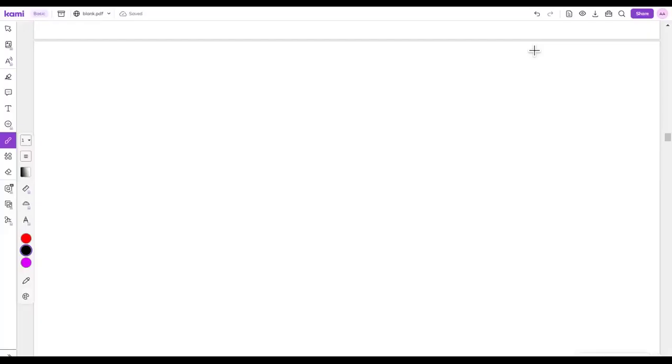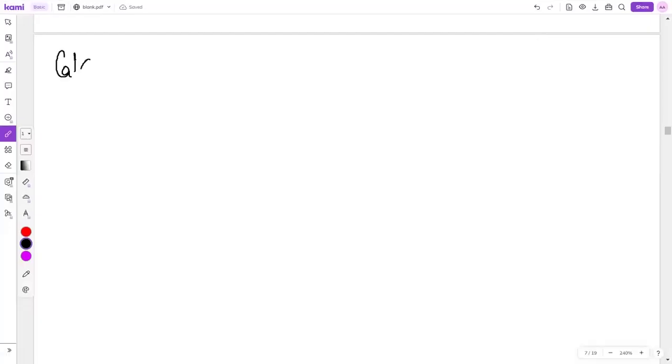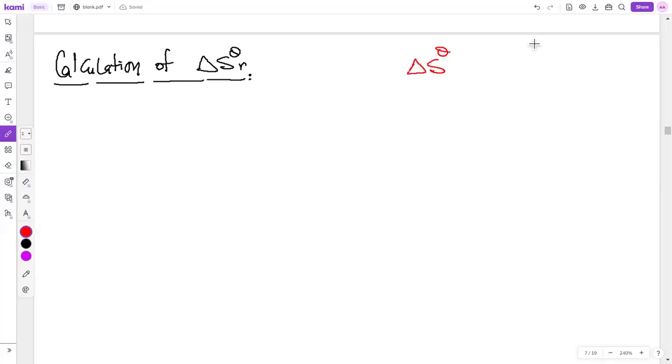Okay. Now calculation of entropy change of reaction. The entropy change of reaction is calculated with the expression: you have to calculate it as products minus reactants.